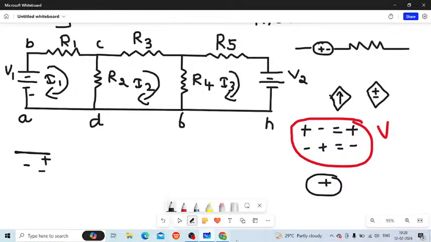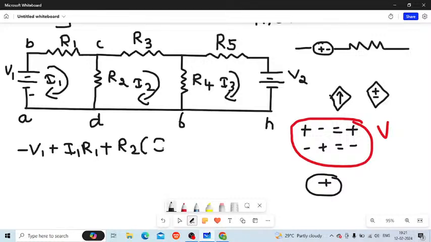So here it is negative to positive, which is negative, so that is minus V1. Then plus I1 R1, and plus R2 into (I1 minus I2).